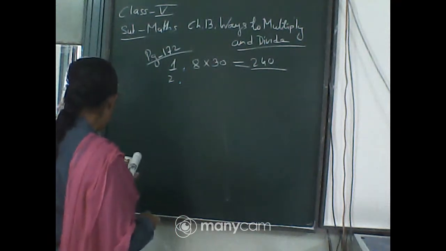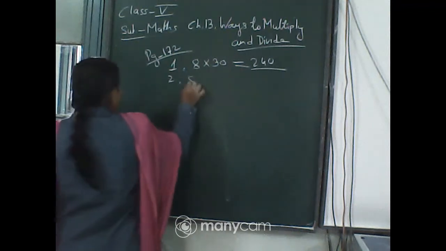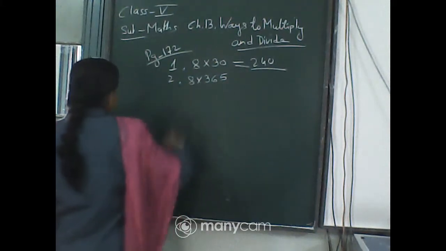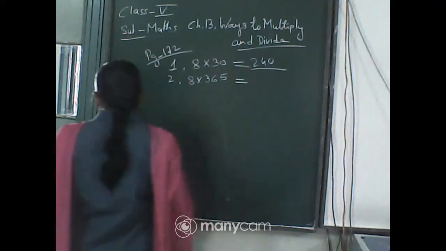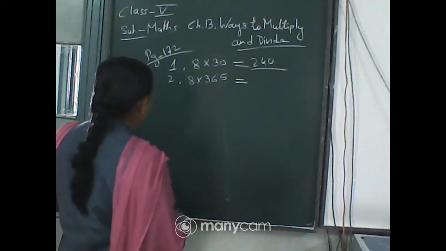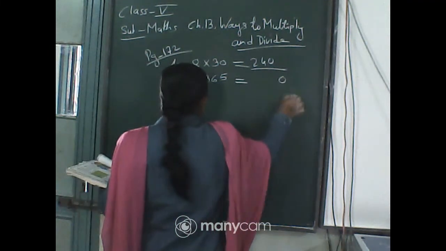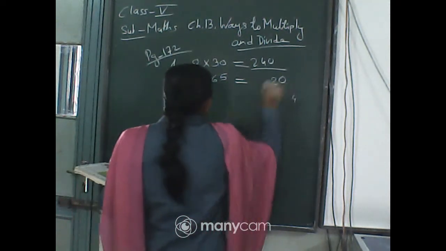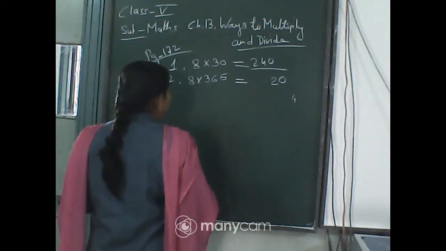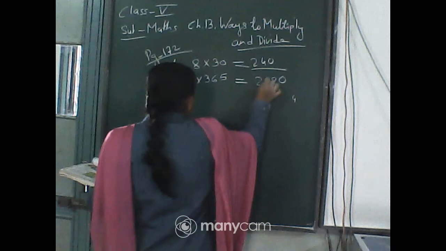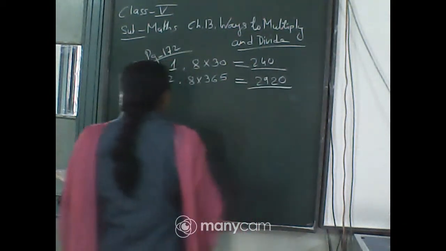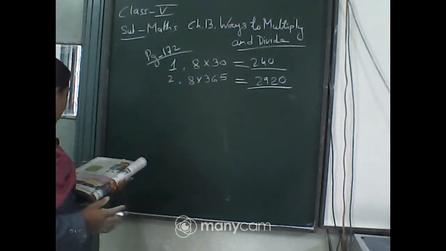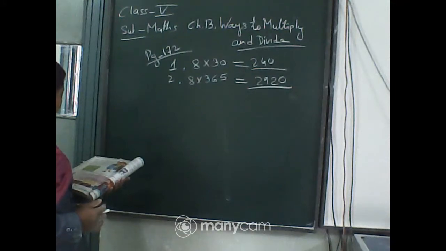Similarly, how many glasses will he drink in 1 year? So this 8 is multiplied by 365, because we know in 1 year we have 365 days, isn't it? So when you will multiply this one, let us multiply. 8 5s are 40, carry 4. 8 6s are 48, 49, 50, 51, 52, carry 5. 8 3s are 24, 25, 26, 27, 28 and 29. That means we are getting 2920 for 1 year. The glasses of water he is drinking is this much for 1 year.